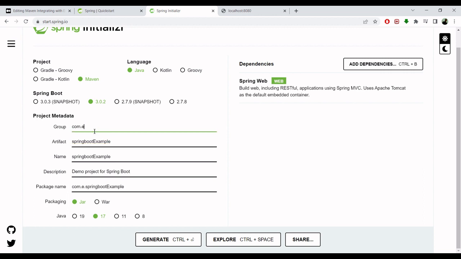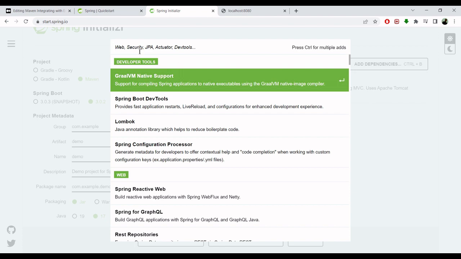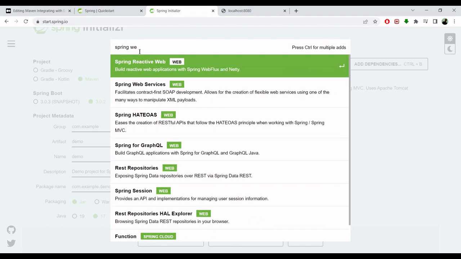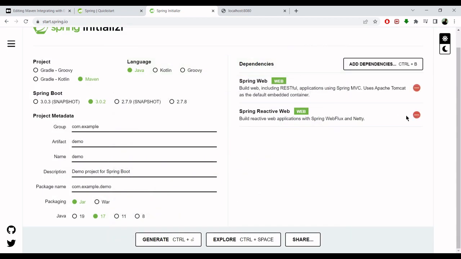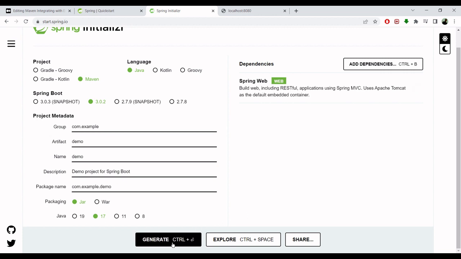For now we make it simple and go for the defaults. We are selecting Spring Web. This we already included, so first you have to click and add any dependency that you may require in your future projects. Basically that's it, and you just have to click generate.